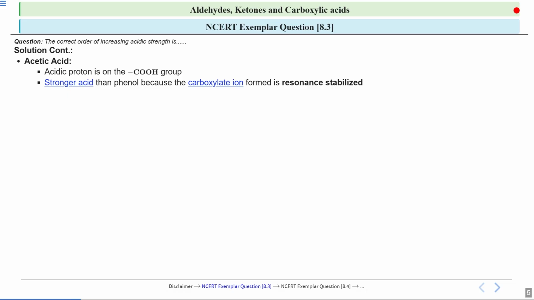If we compare acetic acid to phenol, then acetic acid is stronger than phenol. The reason is that when acetic acid loses a proton, it forms a carboxylate ion, and that carboxylate ion is stabilized by resonance. That means the negative charge can be spread out over atoms, which makes the ion more stable and a stronger acid.